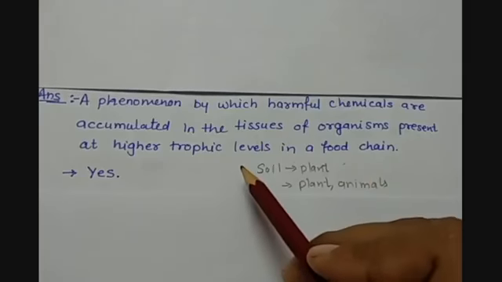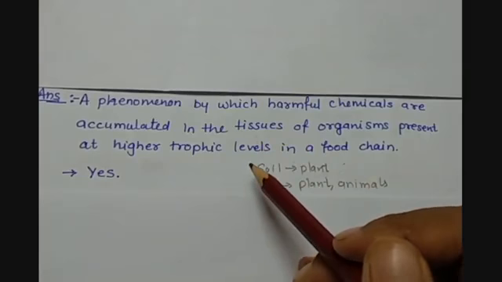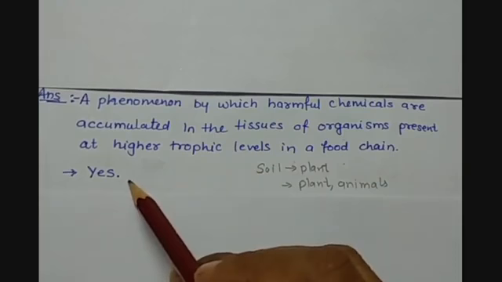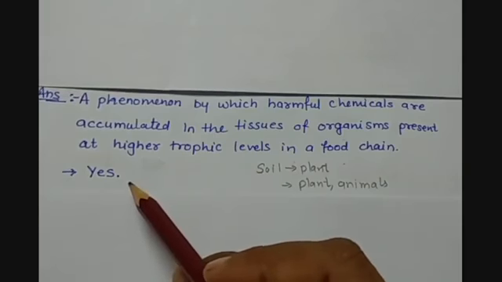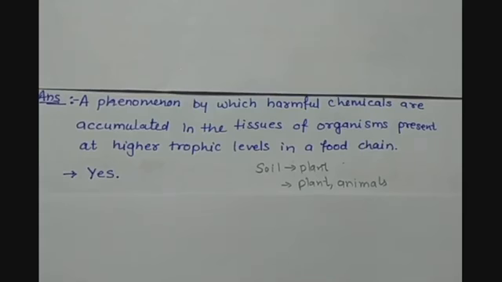The second part of the question says, will the level of this magnification be different at different levels? So the answer is yes, because the highest concentration of these chemicals will be there in the higher trophic level organisms, and it will be least in the organisms present at the lower levels in an ecosystem.